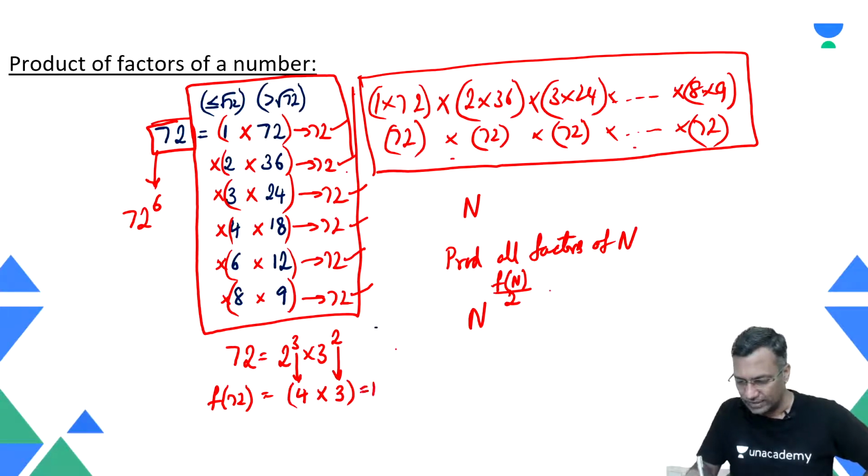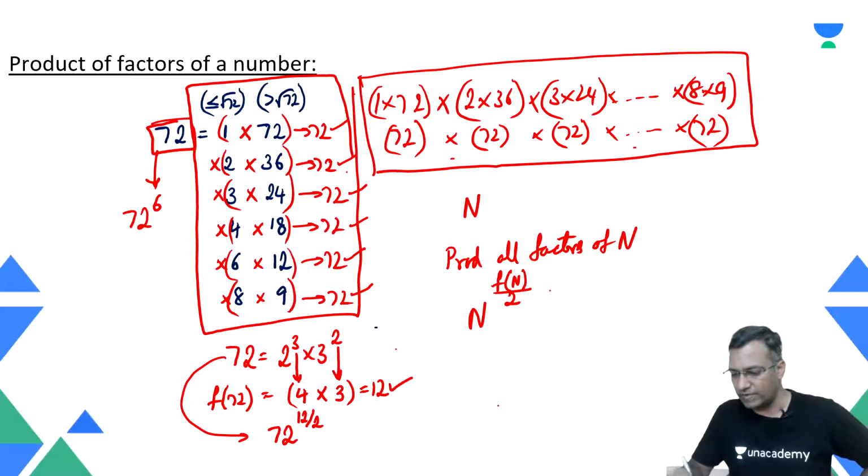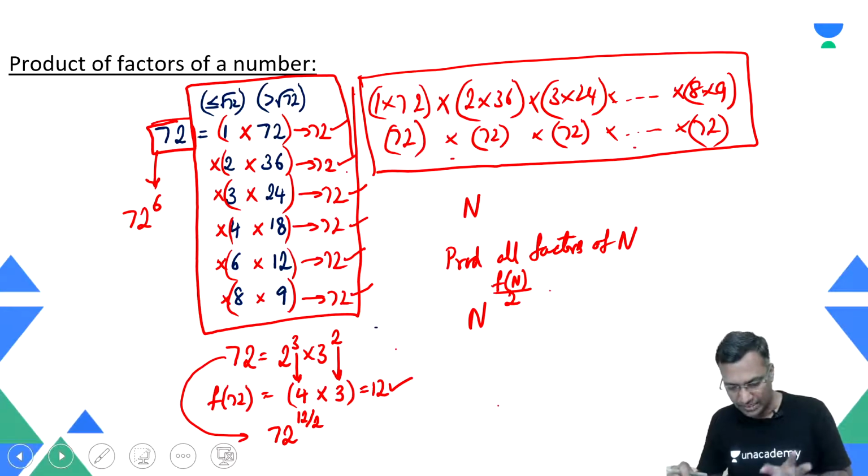It has 12 factors. So the product of all factors of 72 is 72 raised to the power of the number of factor pairs, because the number of factors is 12. Factor pairs, because there is a logical pairing that you are trying to connect. Logical pairing is what you are looking at.